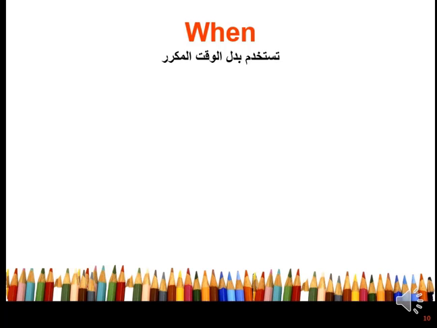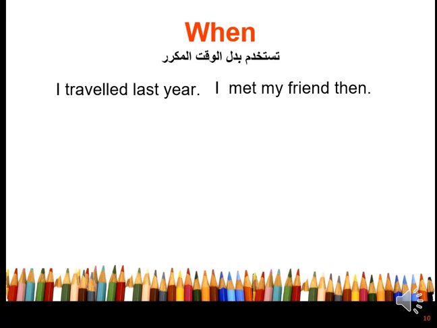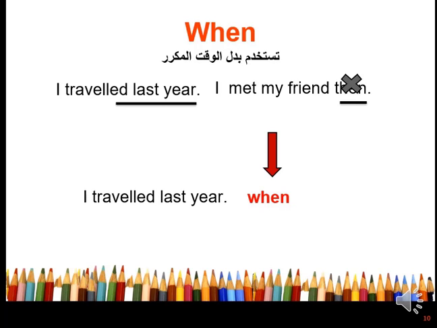When is used instead of a repeated time. I traveled last year. I met my friend then. Then refers to last year. We use when instead at the beginning of the second sentence. I traveled last year when I met my friend.